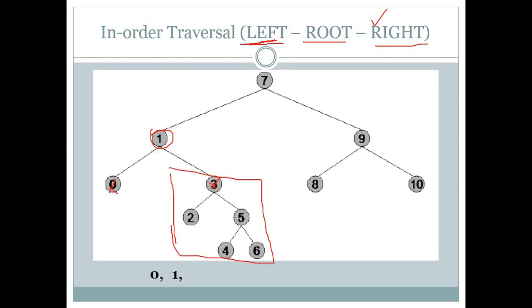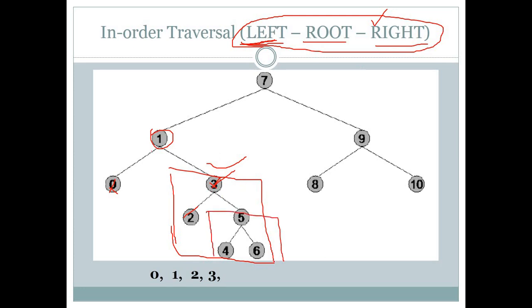So for every tree structure we have to repeat this thing. For this subtree it says first of all write your left. So we will write our left part, which is 2. Then choose root, which is 3, so we will write 3 here. Then go to the right. In 3's right part we will have another subtree. For every subtree we have to repeat this thing.